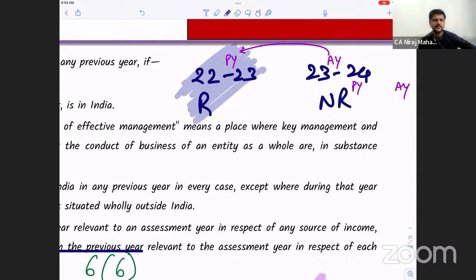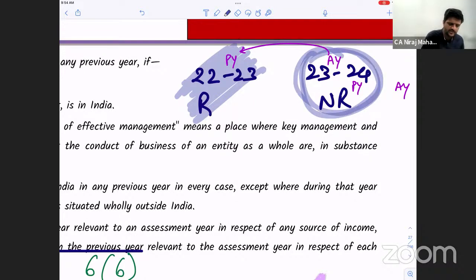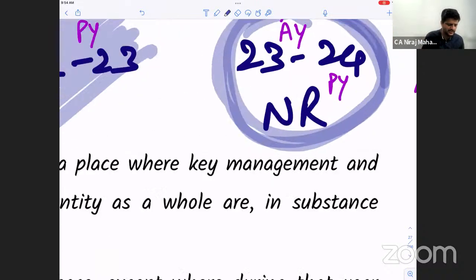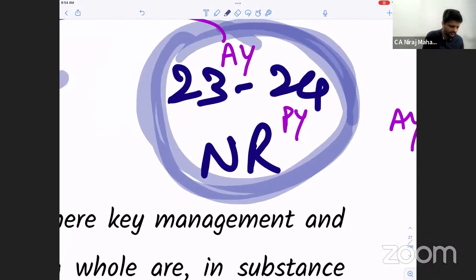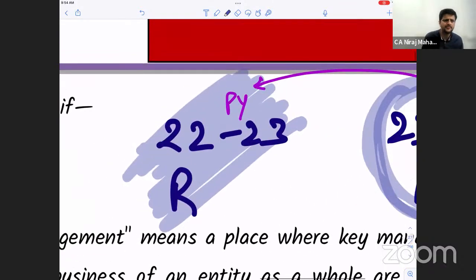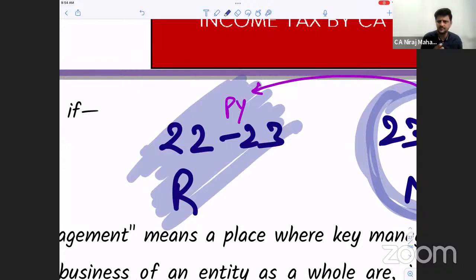Understand? What did I say? See, when is he going to pay taxes or file the income tax return? During this year. For which year? For 22-23. Obviously, after the year is over. So it doesn't matter if in this year his residential status has changed and he has become NR. Even if he files the income tax return this year for 22-23, we are going to consider him resident only and tax him as per whatever law is applicable to a resident.